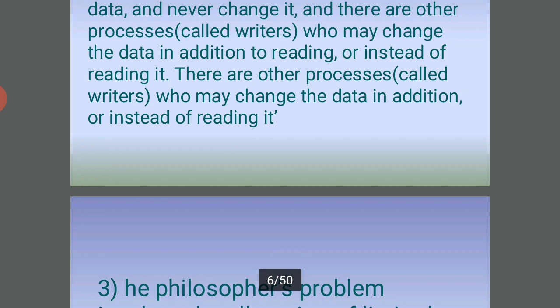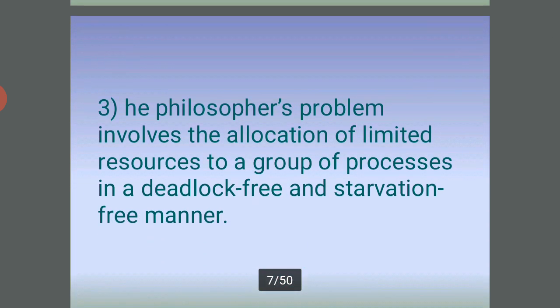And the next, the third one, is the dining philosophers problem. The dining philosophers problem involves the allocation of limited resources to a group of processes in a deadlock-free and starvation-free manner.